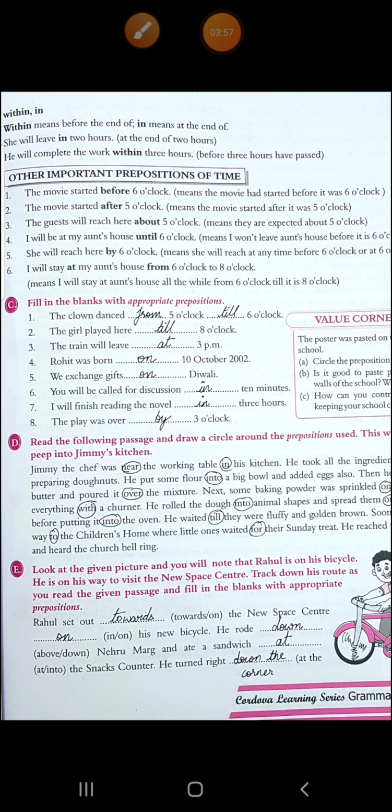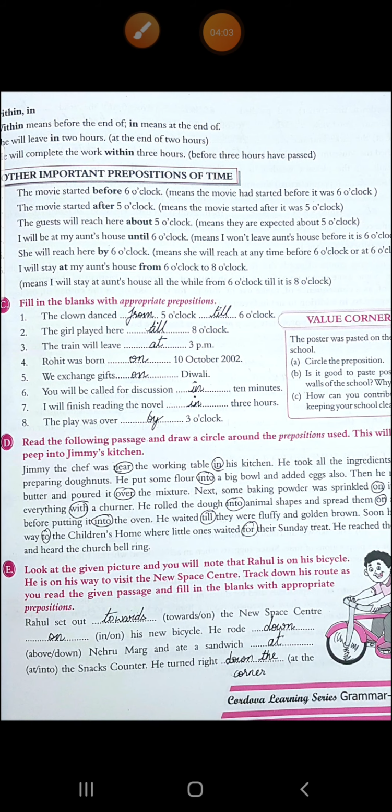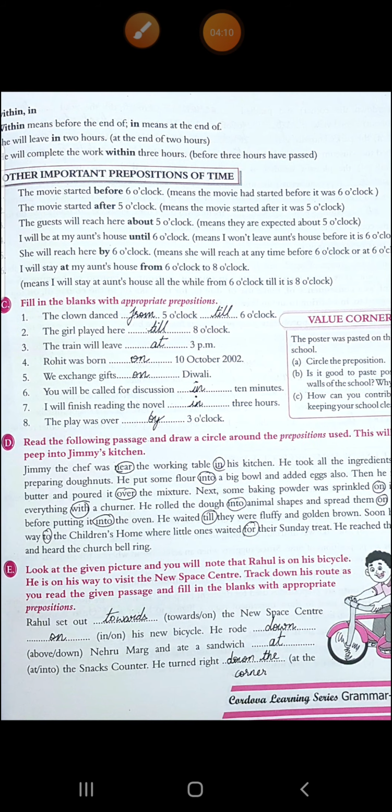What are other important prepositions? Now see here. First, the movie started before 6 o'clock, means the movie has started before it was 6 o'clock. The movie started after 5 o'clock, means after. Then the guests will reach here about 5 o'clock, means they are expected to be here by 5 o'clock. Then I will be at my aunt's house until 6 o'clock, means I won't leave aunt's house before it is 6 o'clock. After 6 I will leave my aunt's house.